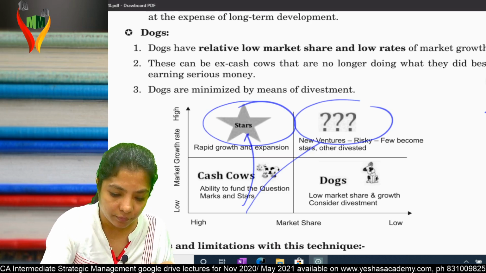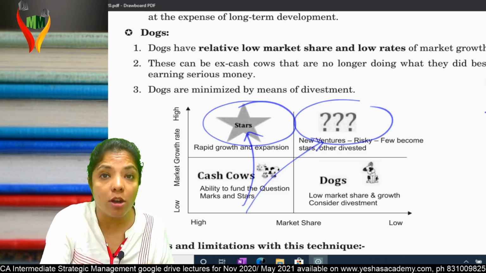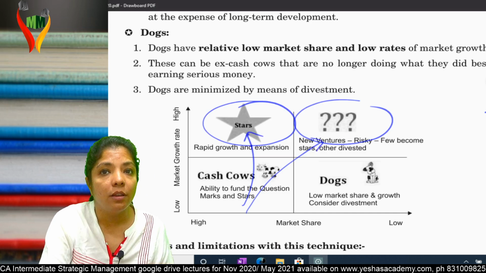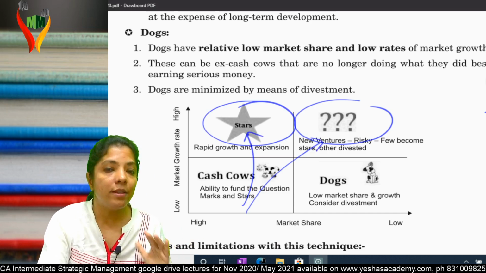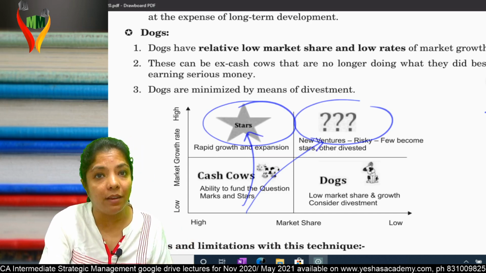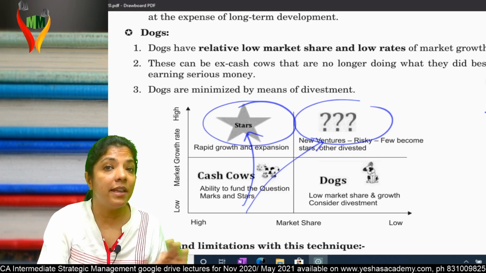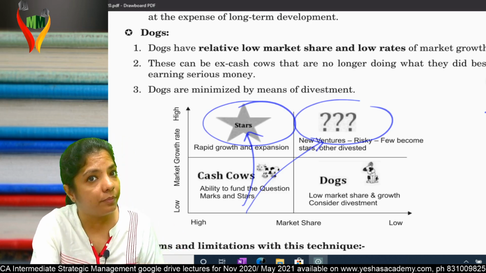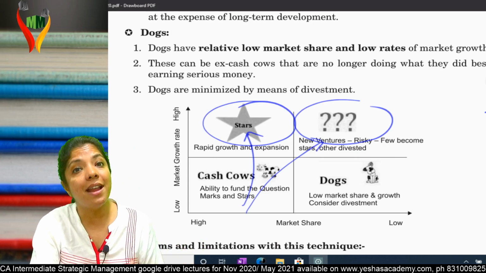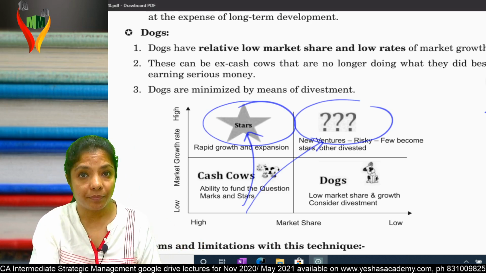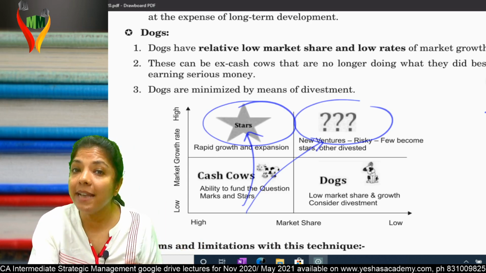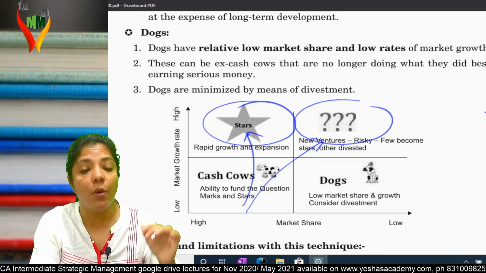Am I clear? And dogs: low market share and growth. Consider divestment. Am I very clear? Is BCG very clear? Any problem? Can I go ahead? So now let's come to the next technique of portfolio analysis.